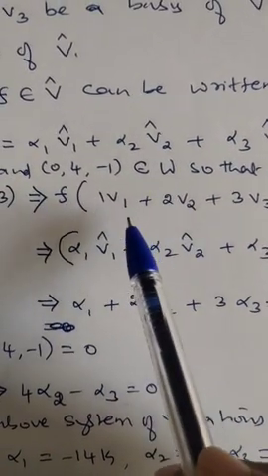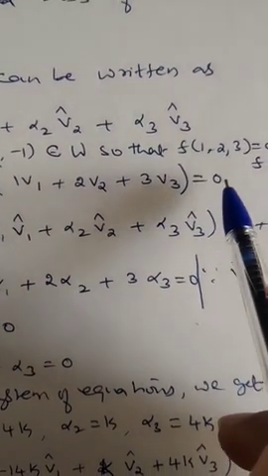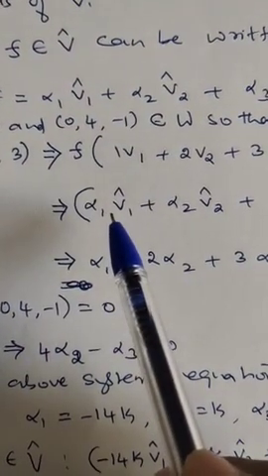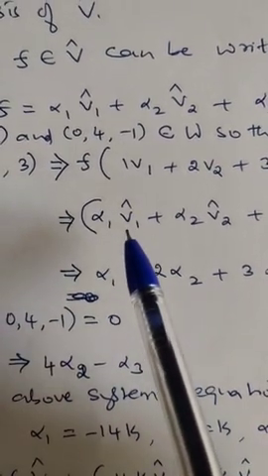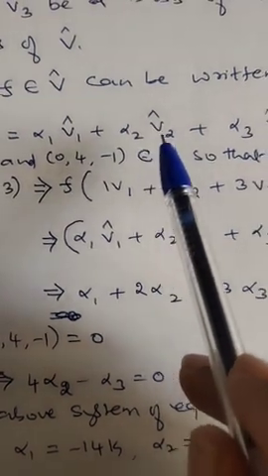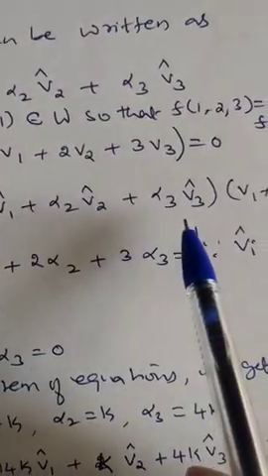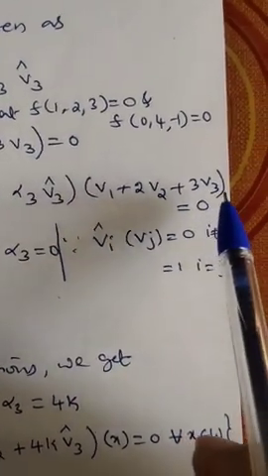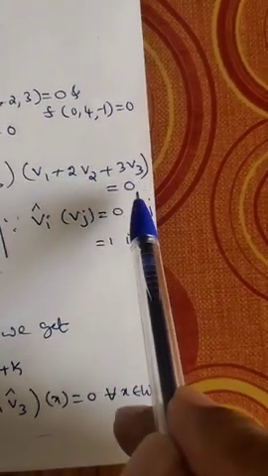So this is f of (1 into V1 plus 2 into V2 plus 3 into V3) equal to 0. This implies that (alpha 1 V1 cap plus alpha 2 V2 cap plus alpha 3 V3 cap) of (V1 plus 2V2 plus 3V3) is equal to 0.